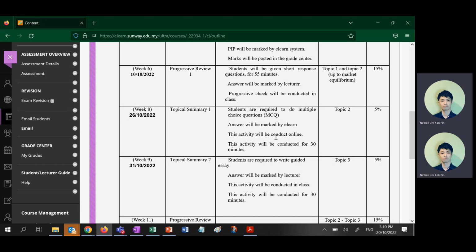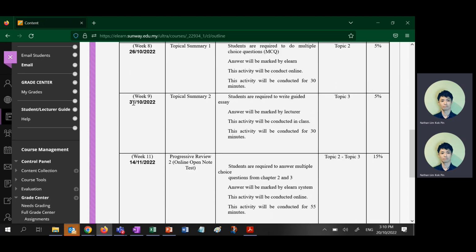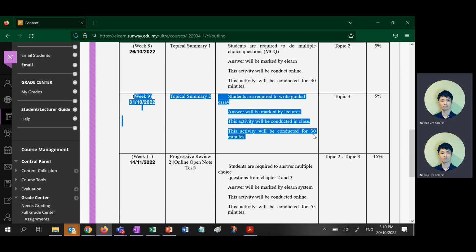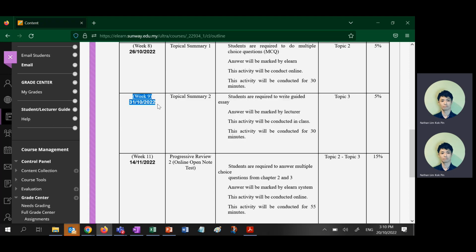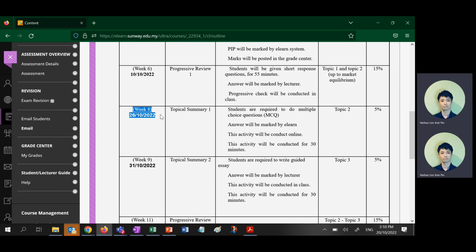How many are celebrating Deepavali? For those who are celebrating Deepavali, I give you 1 more week. But you have to do topical summary 1 and 2 together, because week 9 is topical summary 2. That one is writing an essay for chapter 3. So that one I will brief later.